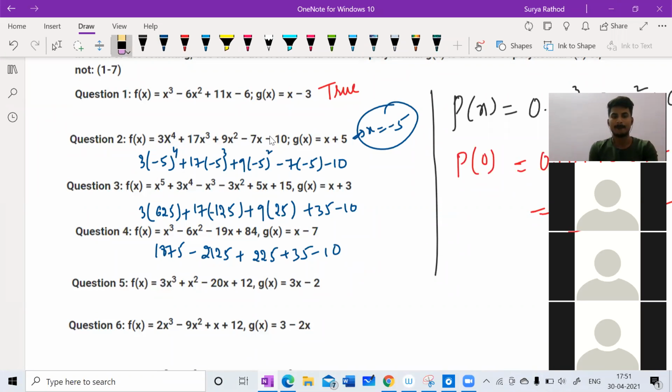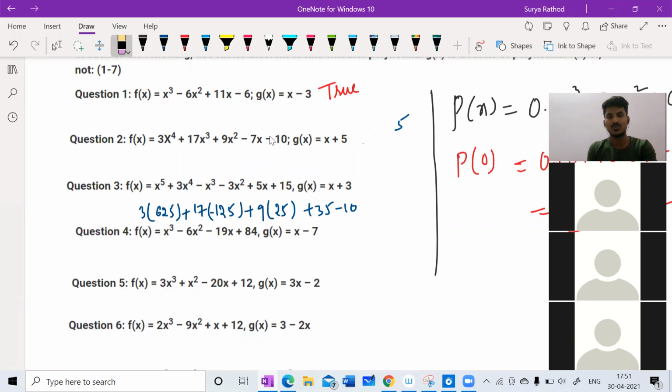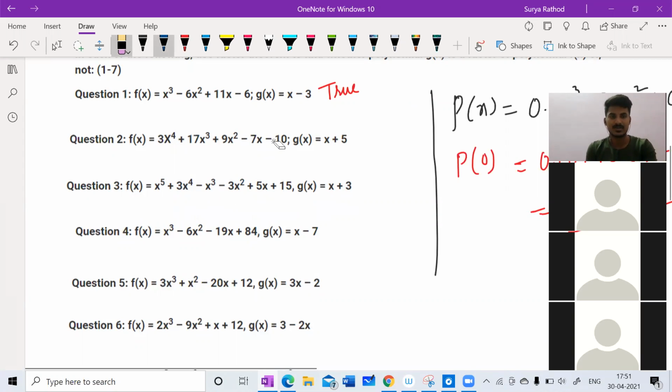I'm getting 0, if you add 2125 minus 2125. Sir, while using the synthetic method, I got the remainder as minus 2. No, you might have made a mistake. Please check it. The answer is 110% true. So my answer is true for the second question.